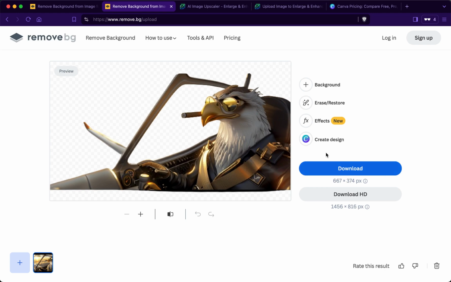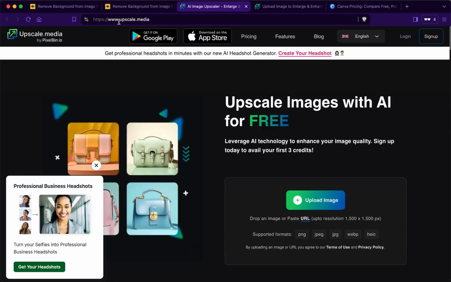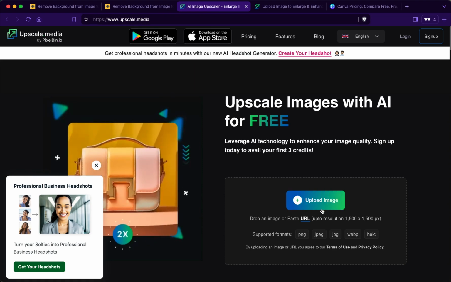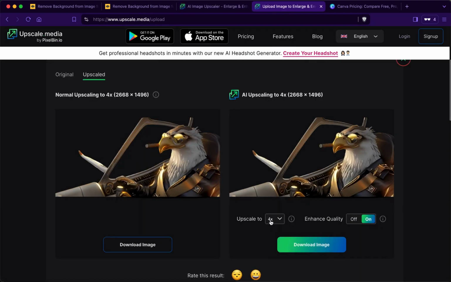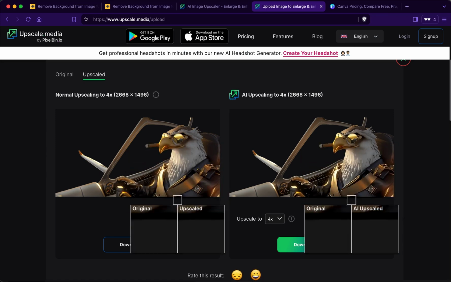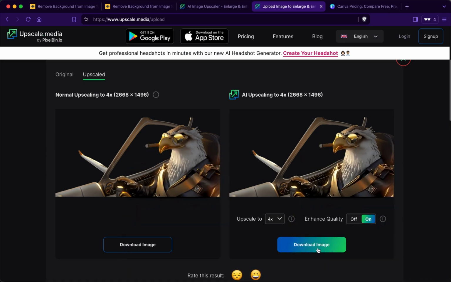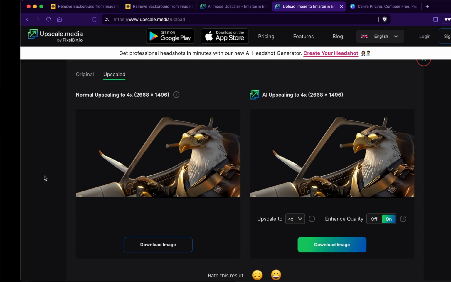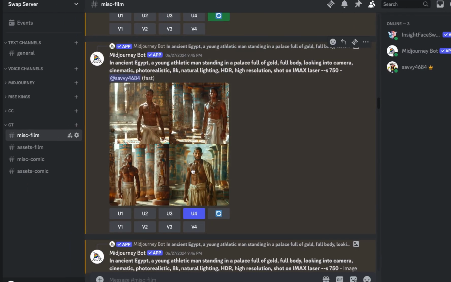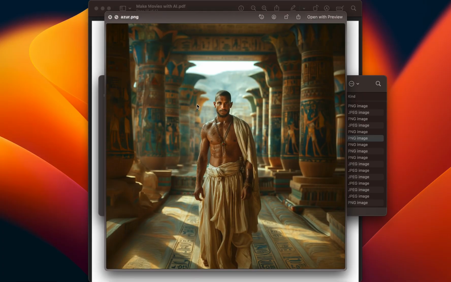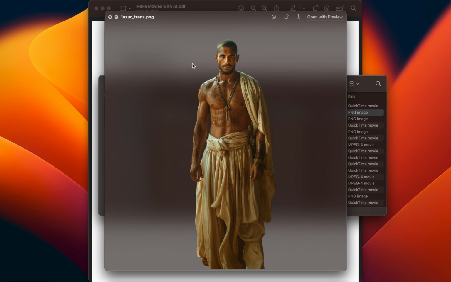That's why we use another tool in this case, which is an AI image upscaler. You can find it under upscale.media, and then upload your image here, and then you can choose upscale to 2x or 4x and then enhance quality. And as you can see, it looks already on the right here better. So you download that image, and then you're about the same quality of the image you originally had here from Midjourney, and you just have the person without any background. So as an example, this is Asher with the background, and this is Asher without the background.